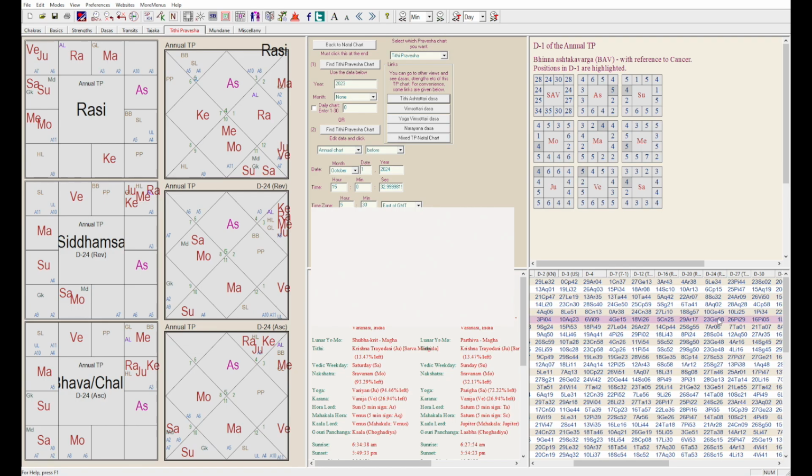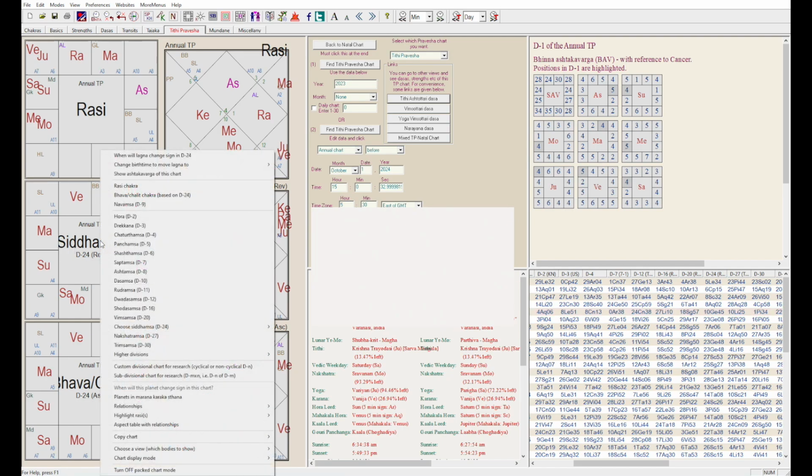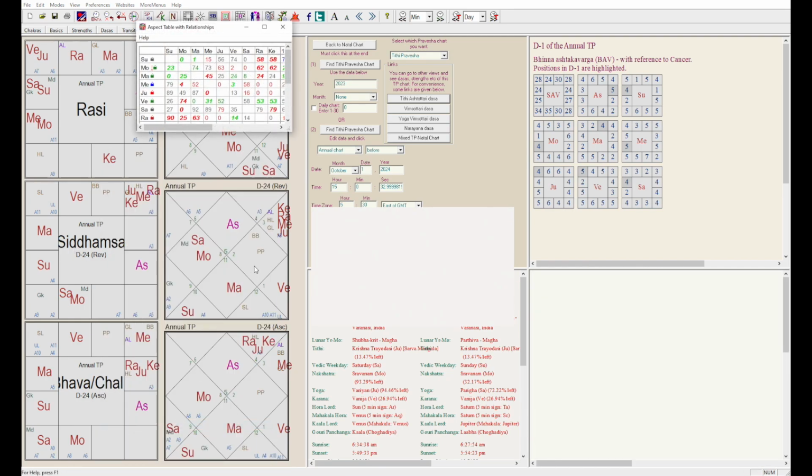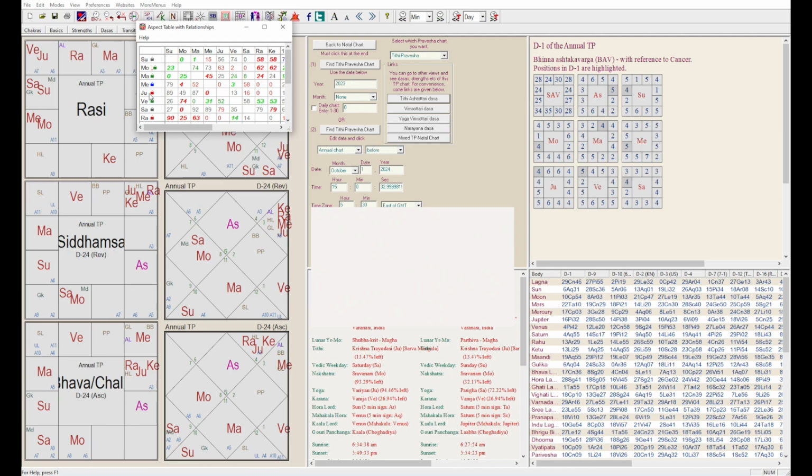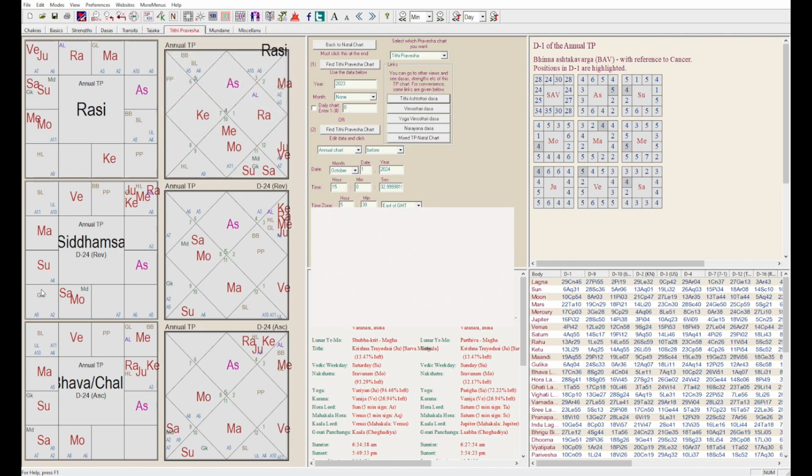Jupiter is at 23 Gemini and Mercury is at 10 Gemini, and then the nodes are at 23. So Jupiter is afflicted by the nodes here, and let us quickly look up the relationship as well. Jupiter is in an inimical sign, so he's not very strong there. The 5th lord is not very strong. And how is the 5th house?